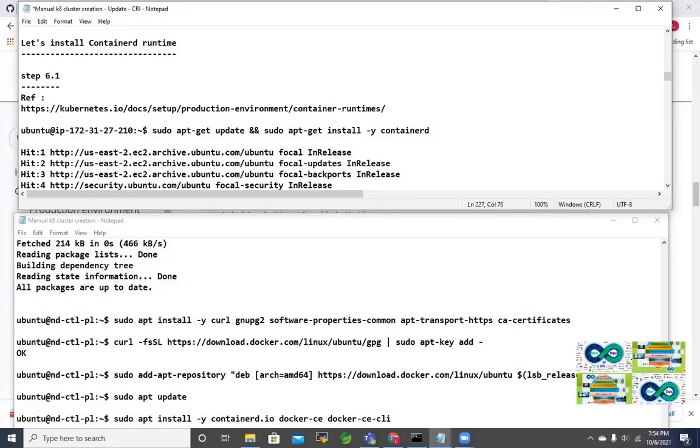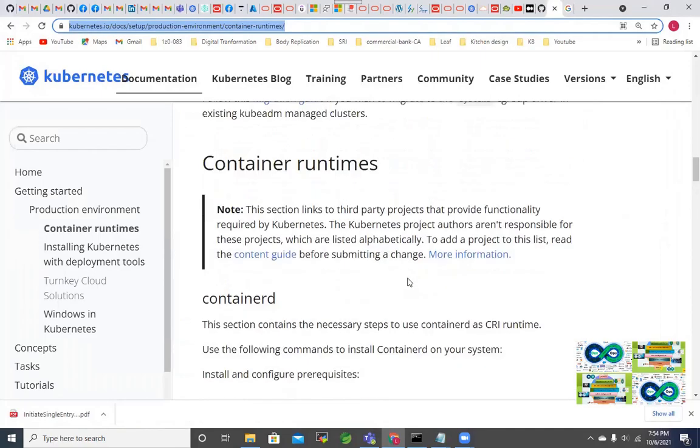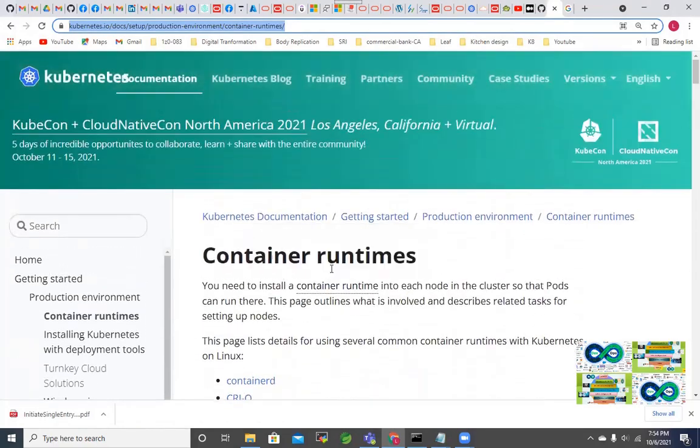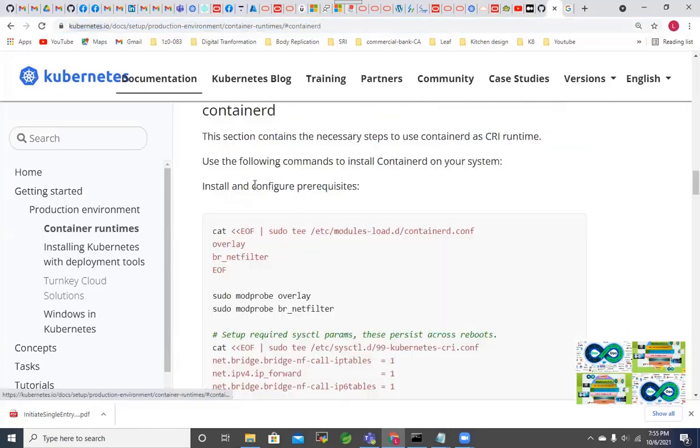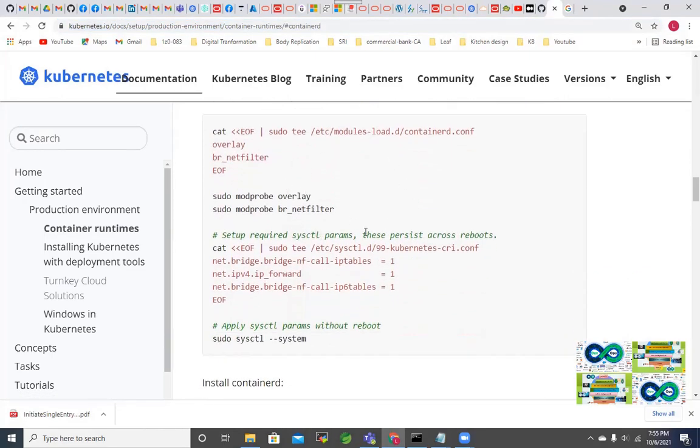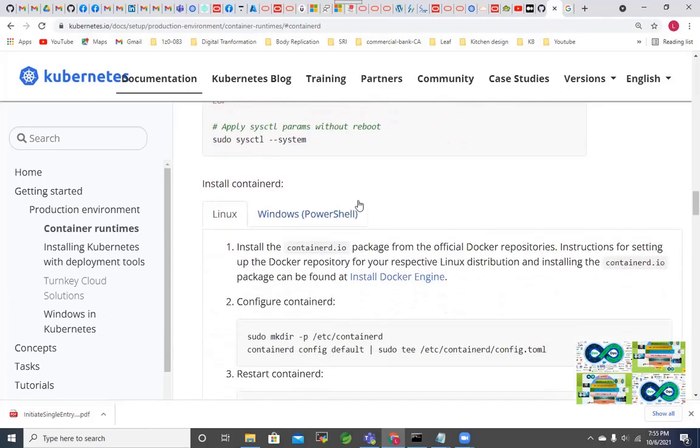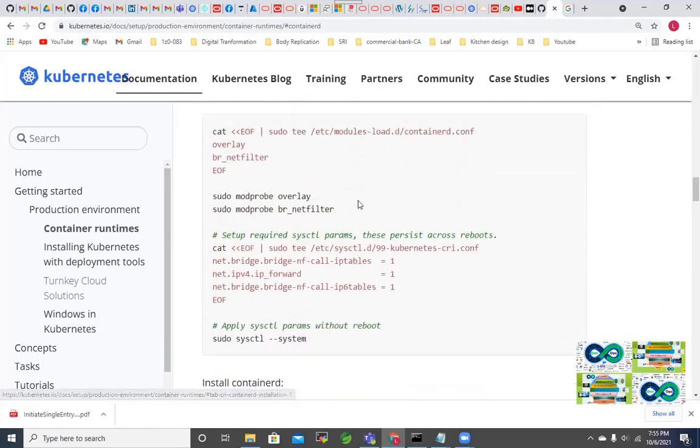Right. So here in this document, this is container runtimes, from the Kubernetes documentation. In there, they are telling CRI-O, containerd, and how to install is given here. I'm using the same steps, and you can follow this document as well. The practical that I have given is covering everything, so there won't be any issues. But if you want to refer further, yes,